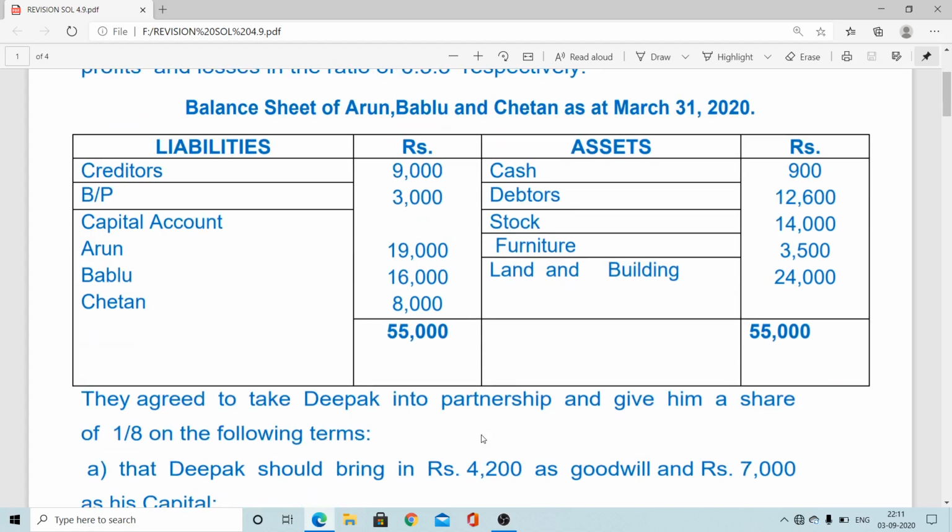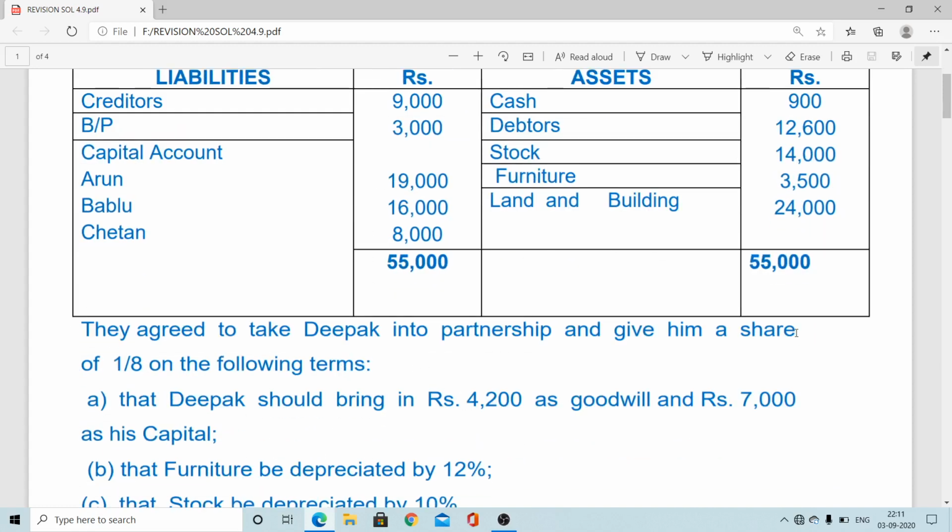After that, from the balance sheet, this will be considered; that is called the initial primary posting. After that, the revaluation-related profit or loss you have to consider, and an important thing you have to remember is that goodwill treatment is important in these cases. If the new partner brings the goodwill amount, then we will write here "by premium for goodwill", by PGW account. If unable to bring, then by incoming partner's capital account or current account. After that we'll make the closing balance b/d.